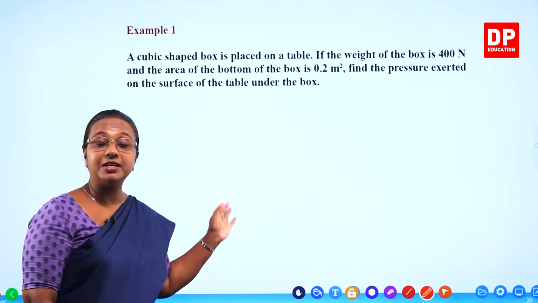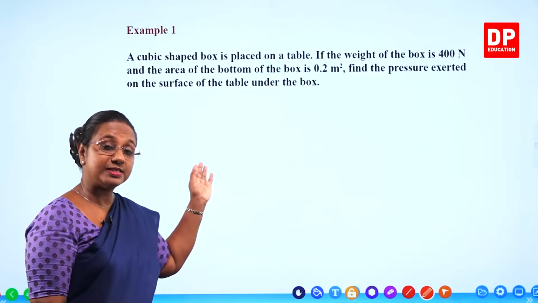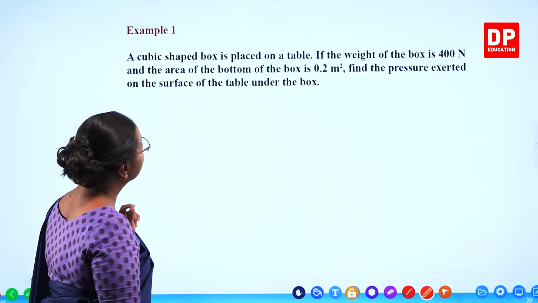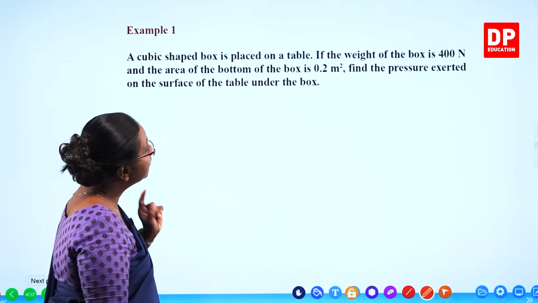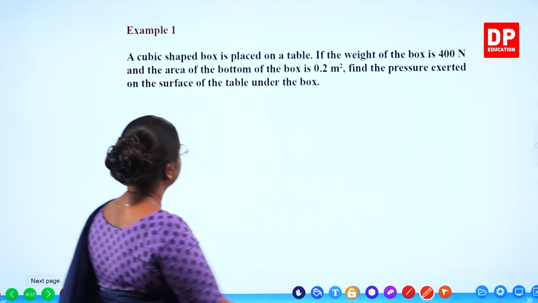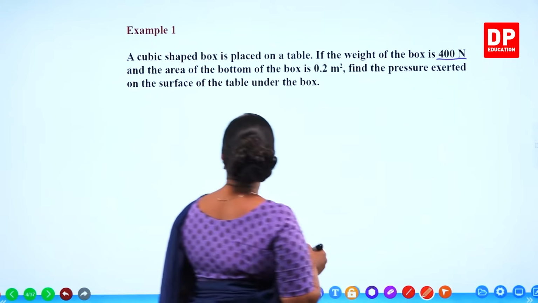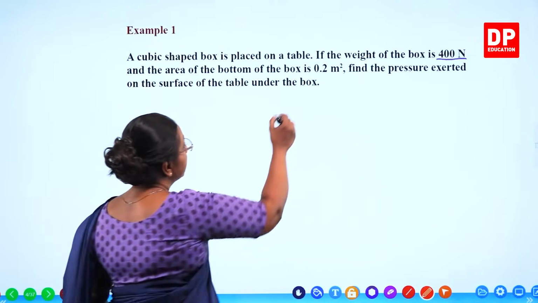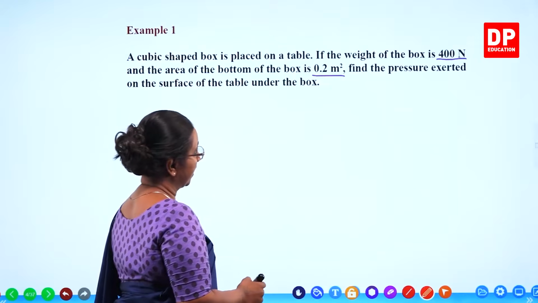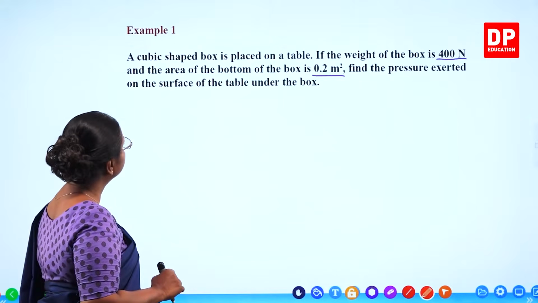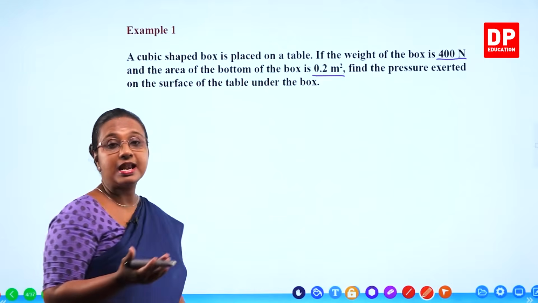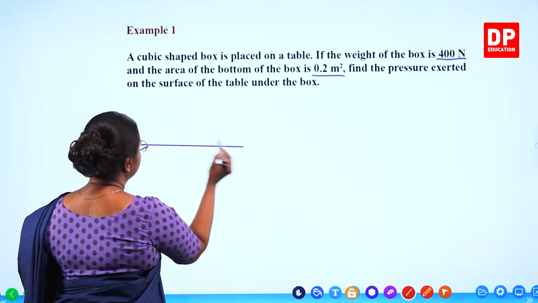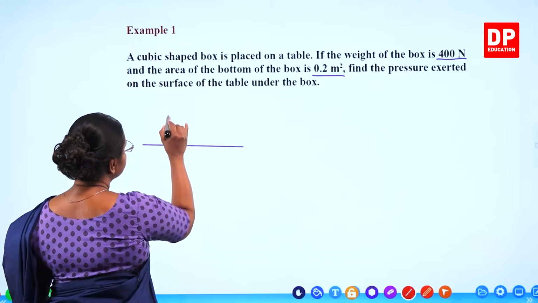Example 1. This is a worked example given in your textbook, but still I will do it again. A cubic shaped box is placed on a table. If the weight of the box is 400 Newton, so here weight is 400 Newton, and the area of the bottom of the box is 0.2 meter squared. Find the pressure exerted on the surface of the table under the box. So here, of course, we have the table. On that, there is a block.